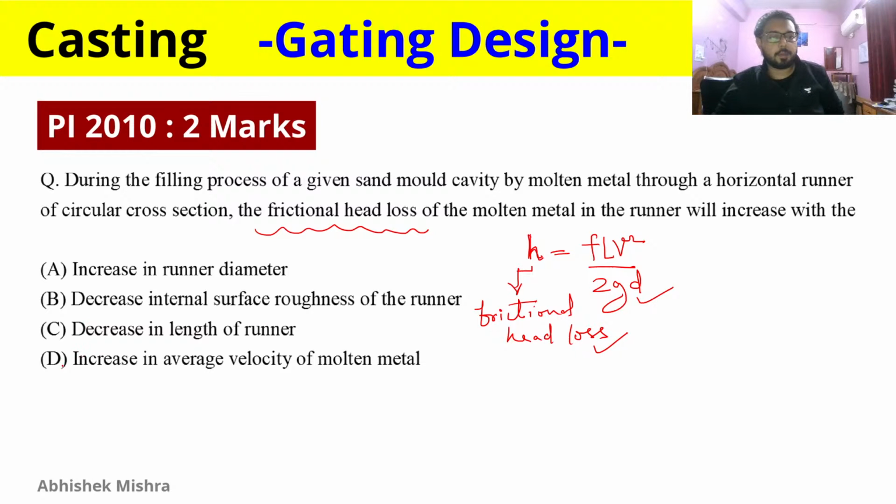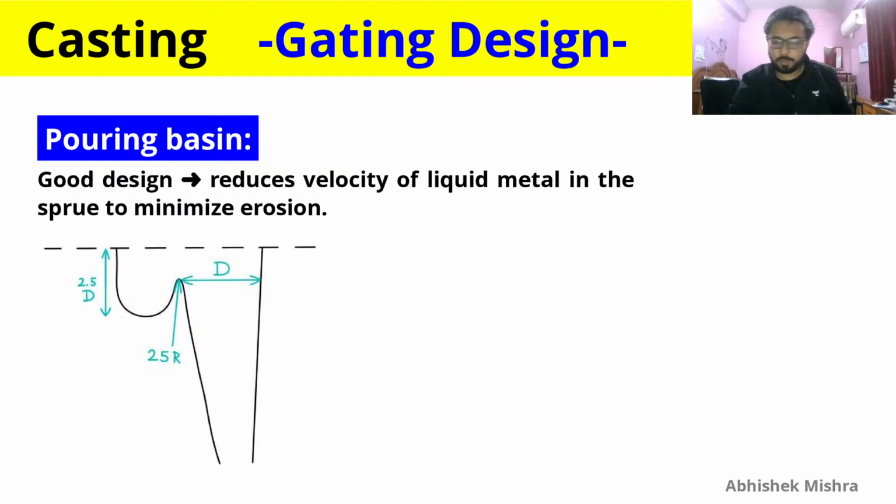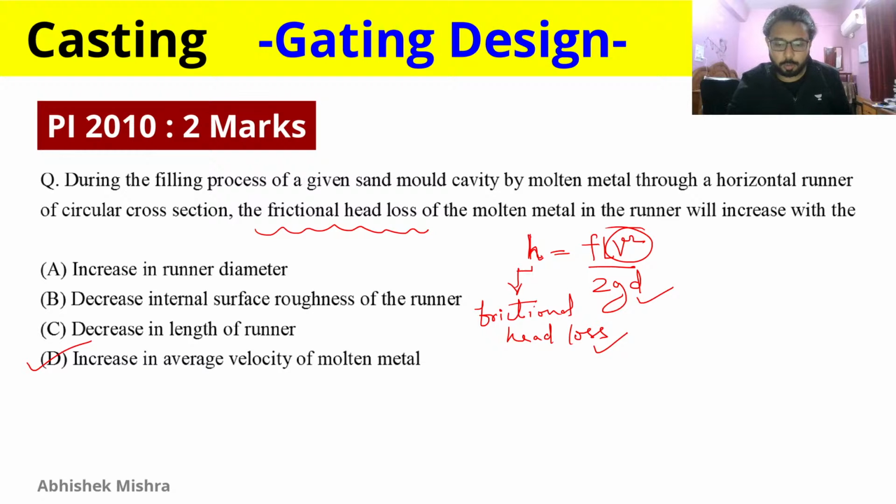So option D, which is increase in average velocity of molten metal, will be the correct answer, because that is directly proportional to the frictional head loss here. And if this V is increasing, your frictional head loss will increase, and it will increase very rapidly because it is V square. So the correct answer is D here. Now we will discuss these things in our next class, and we have discussed quite a lot of things today, done a lot of revision, but we will continue this in our next class.